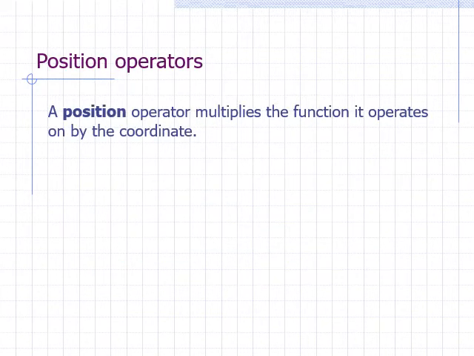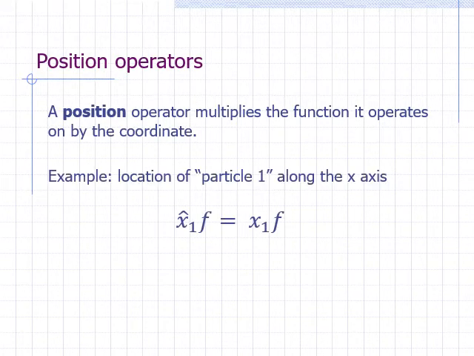Let's go deeper into postulate number 2. What exactly are the operators? The simplest ones are the position operators. Position operators are multiplicative operators. The rule for a position operator is that if applied on a function, the result is just the function multiplied by the coordinate. For example, for the location of particle 1 along the x-axis, this is the rule.